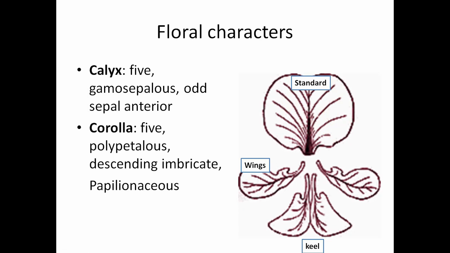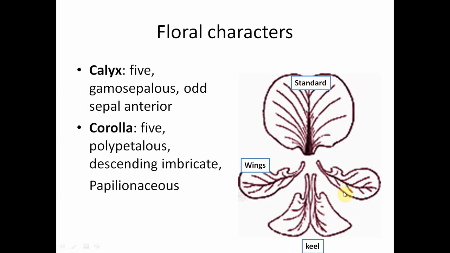And we see the 5 petals here, and they are called polypetalous because they are free except the keel petals. Below the standard petal, we find 2 petals called wing petals. And below these 2 wing petals, we find 2 fused keel petals. They cover the essential organs, that means androecium and gynoecium.